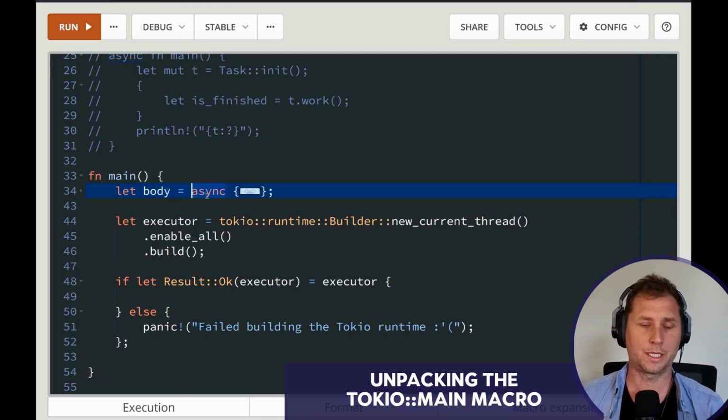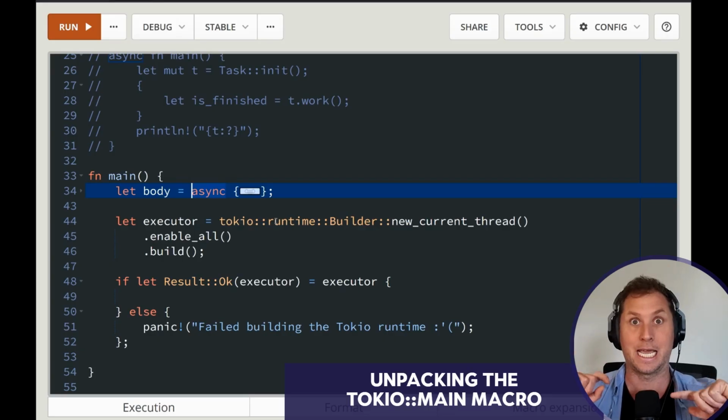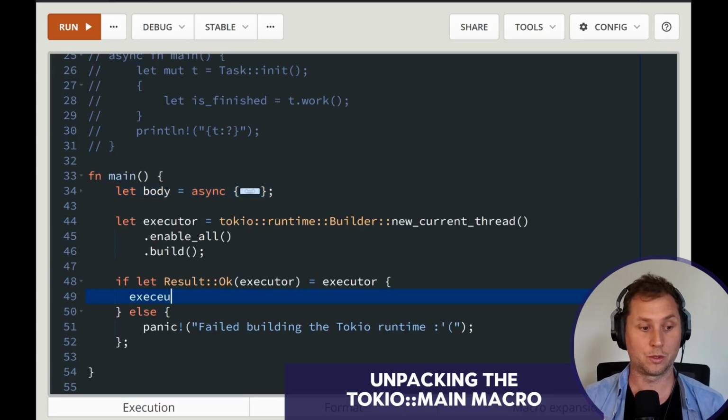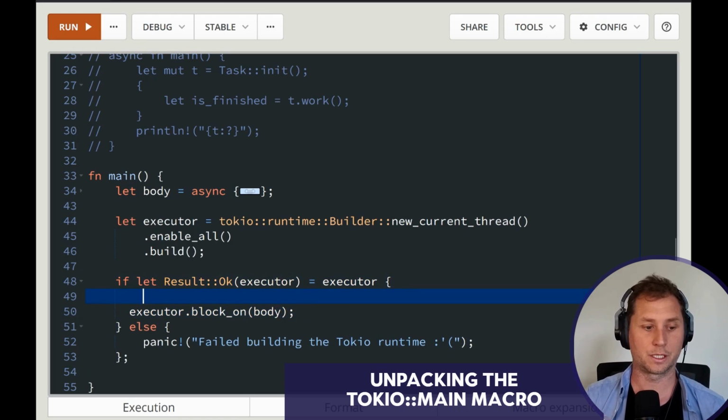So we know that the async keyword takes an expression and converts it into something which implements Future that can be awaited upon. So what happens is you call executor and then say block_on. Perhaps it would be more fun if they had a helper method which was start. Start here. But they don't.